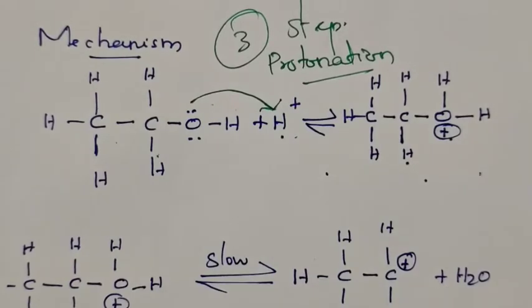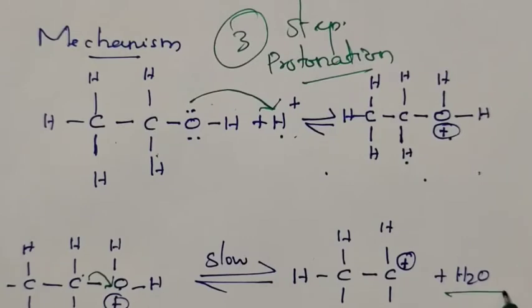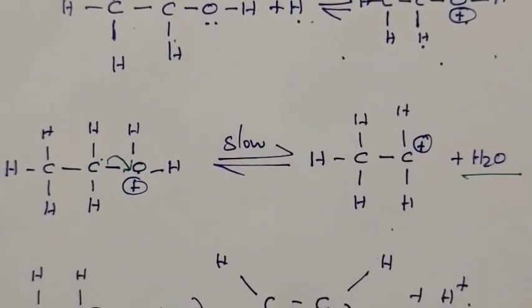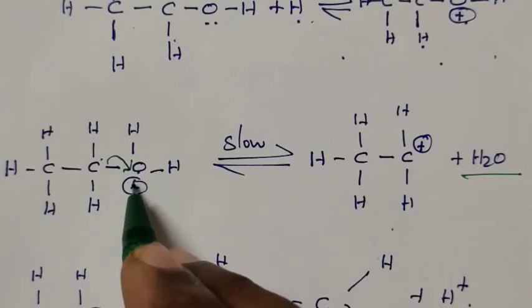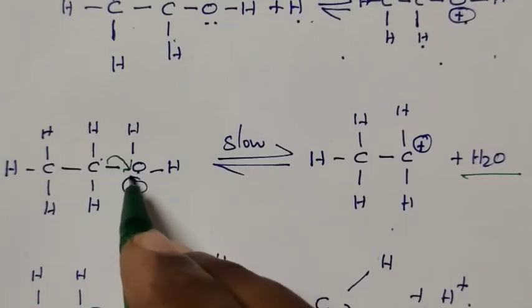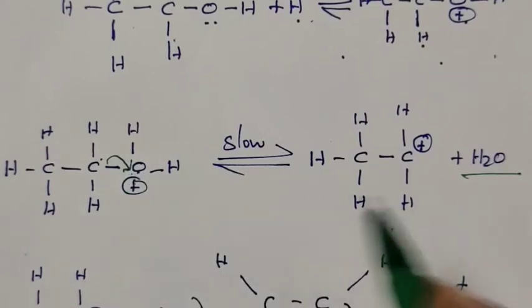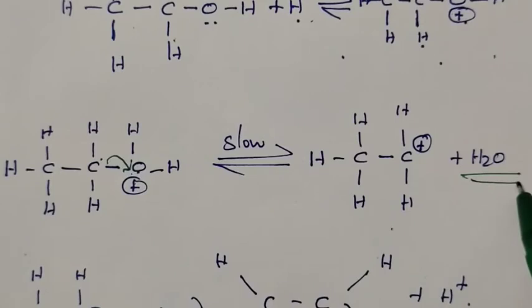The next step is a slow step and is the rate determining step. In this step, in order to reduce the positive charge on the oxygen atom of the protonated alcohol, the bond pair of electrons is given to oxygen, and thereby the bond gets broken and the water molecule comes out.